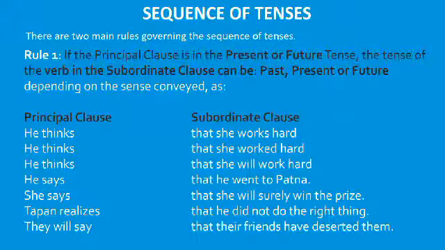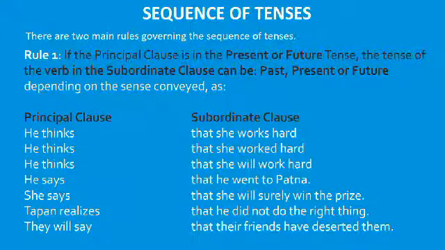There are two main rules governing the sequence of tenses. Rule 1: if the principal clause is in the present or future tense, the tense of the verb in the subordinate clause can be past, present or future depending on the sense conveyed. Remember, if the principal clause is in the present or future tense, the tense of the verb in the subordinate clause can be past, present or future depending on the sense that the sentence conveys.